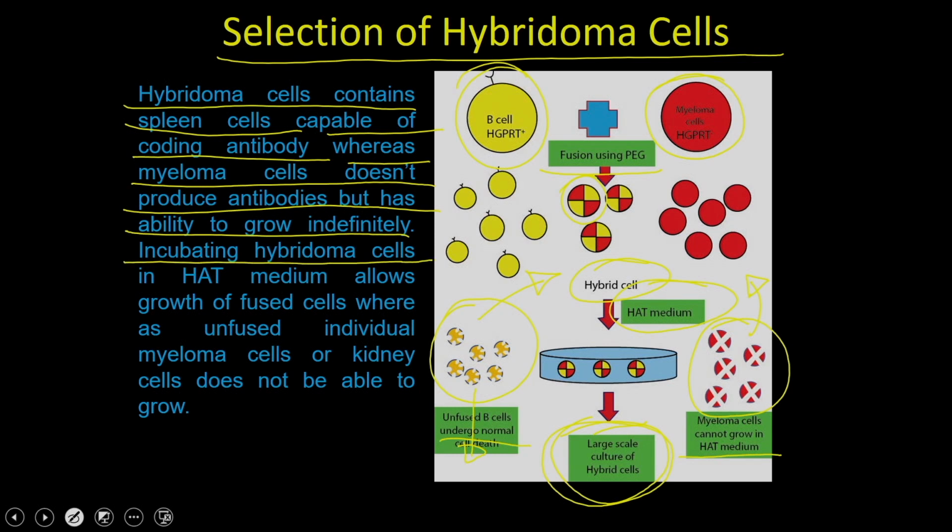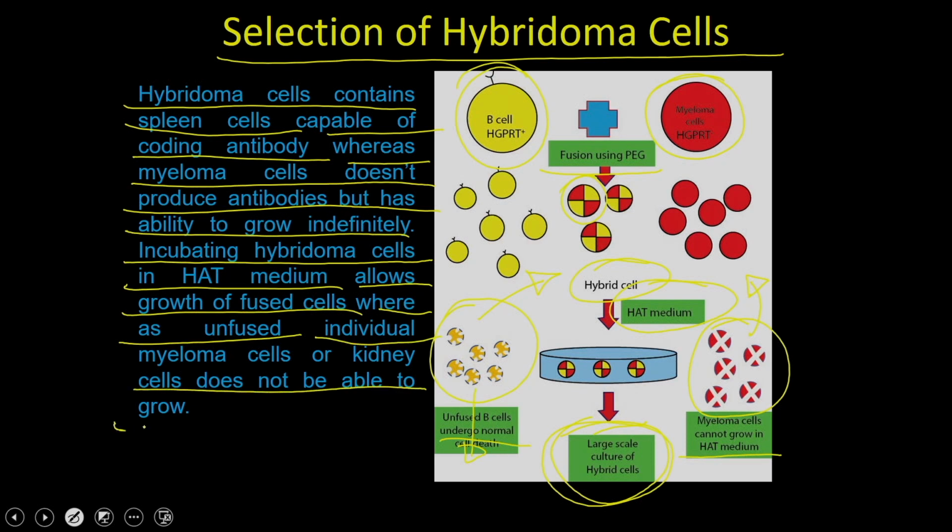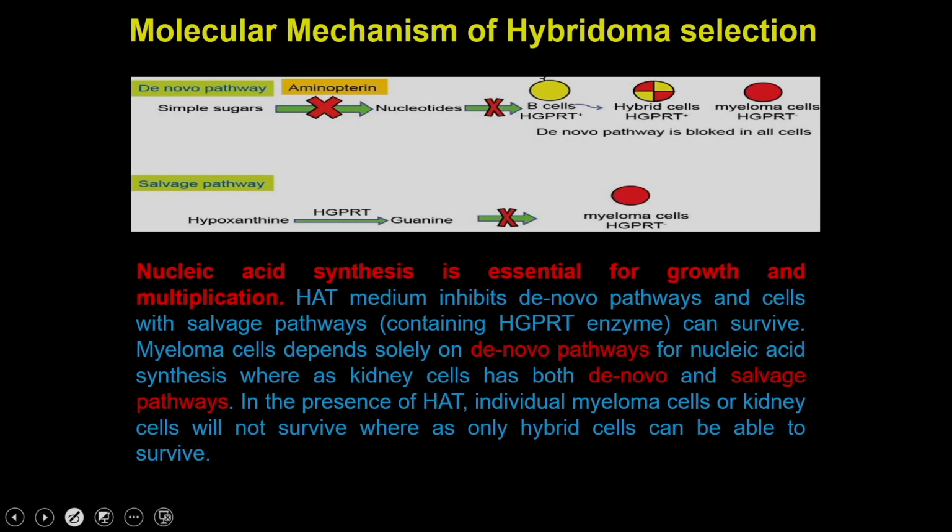Incubating hybridoma cells in HAT media allows the growth of the fused cells, whereas the unfused individual myeloma cells or the spleen cells are not able to grow. Why are they not able to grow? Because the HAT medium has an inhibitor that is going to interfere with nucleic acid synthesis. Nucleic acid synthesis is essential for the growth and multiplication of any cell.